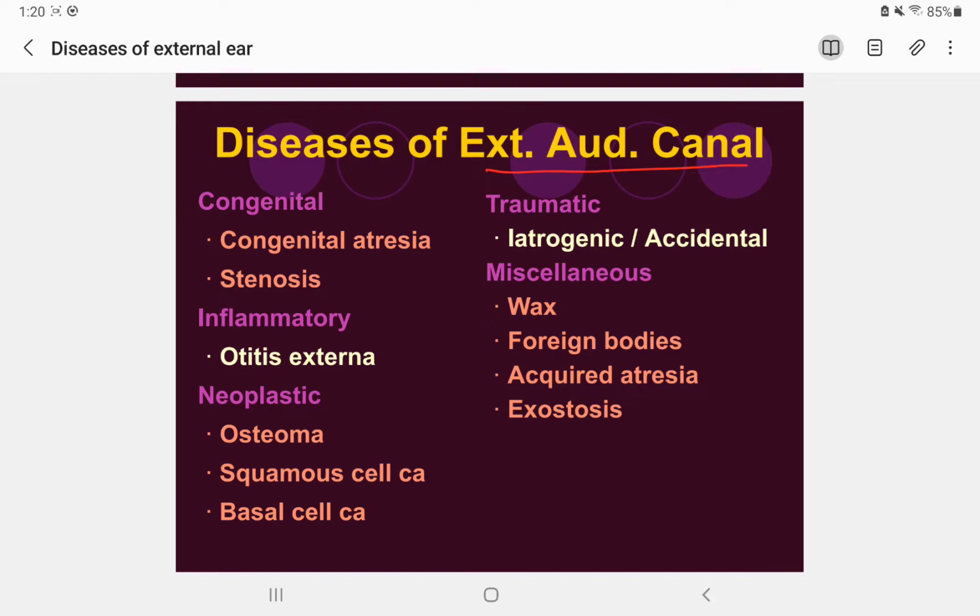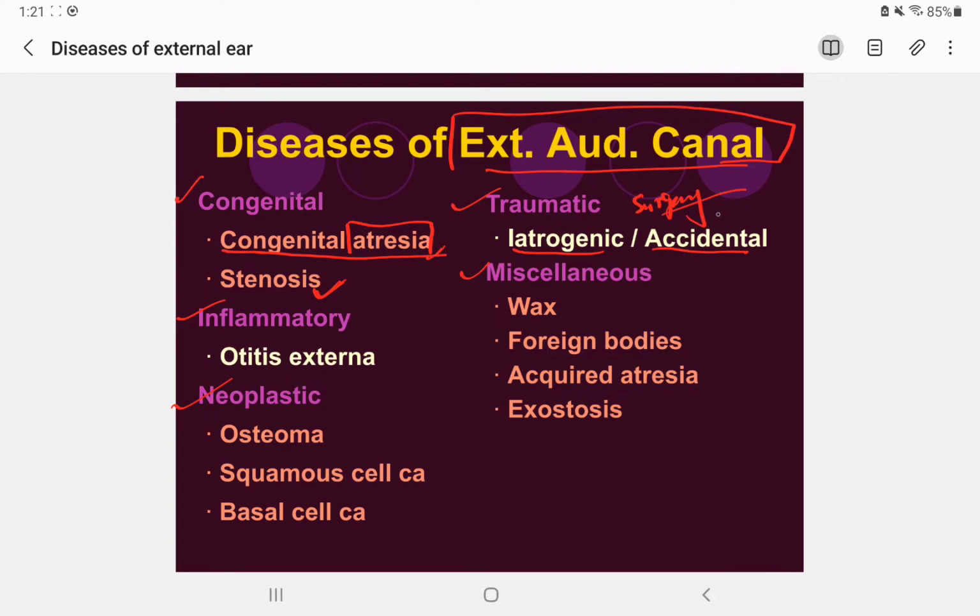So what are the causes? Any kind of disease that can occur in the EAC is either congenital, traumatic, inflammatory, neoplastic, or miscellaneous, just like the pinna. In the congenital, that can be congenital atresia, and then stenosis of the EAC. In traumatic, it can be either iatrogenic or accidental, some kind of surgery related.